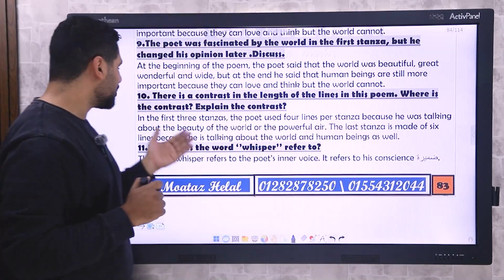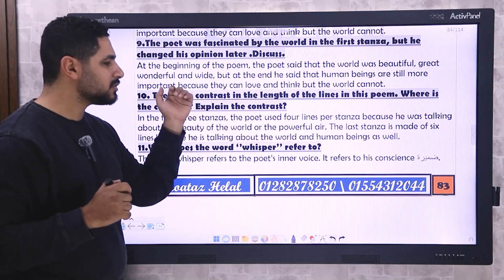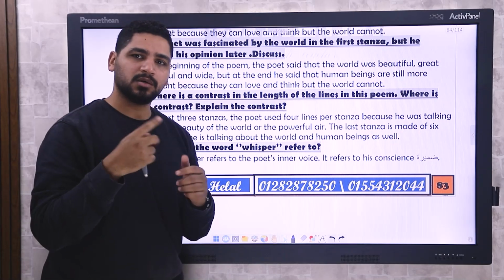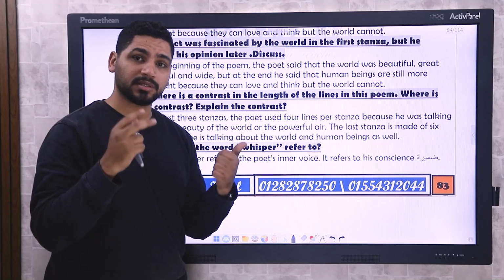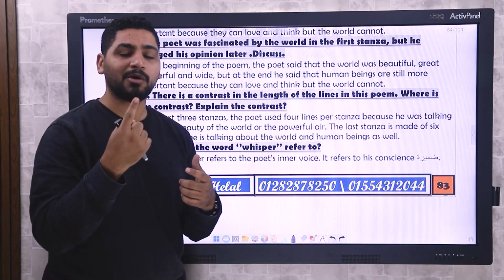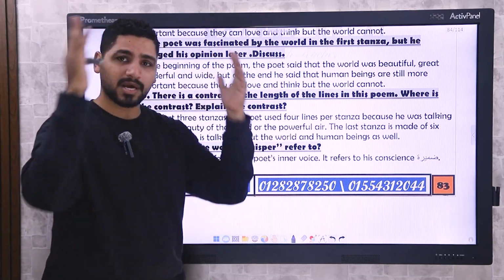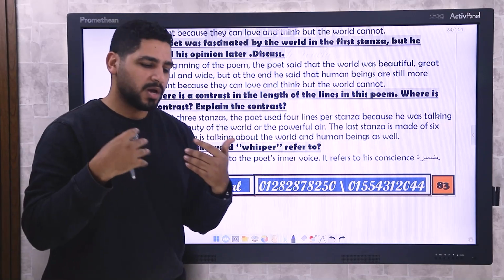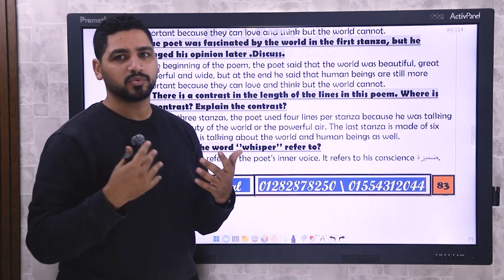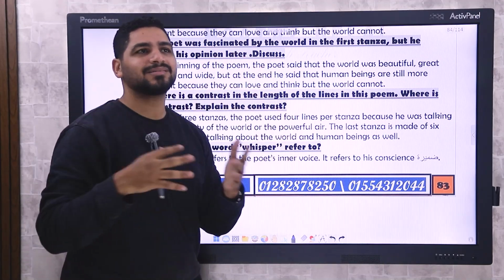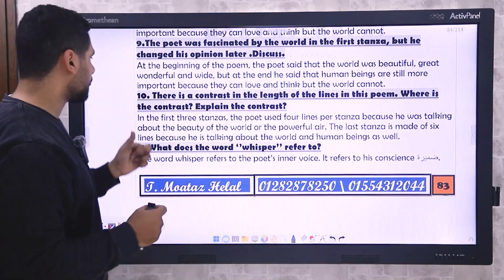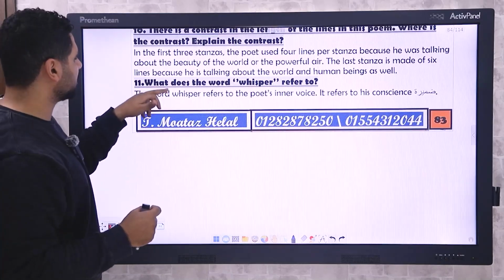The last stanza is made of 6 lines because he's talking about the world and human beings as well. In the last stanza, he's talking about 2 things, not 1 thing, which is the earth. He's talking about the earth, the world, and he's talking about human beings as well. So this will need more lines because he's not talking about 1 object. He's talking about how great the world is, and how amazing and important human beings are because we can do things that the world cannot do. So he needs to tell us his main idea in the last stanza. This is the main idea. So he needed more lines. And that was the meaning of question 10.